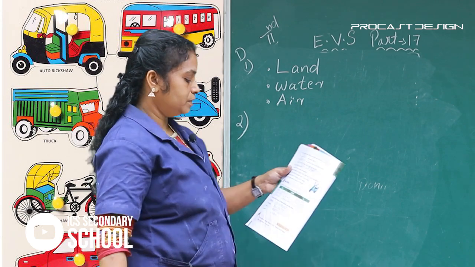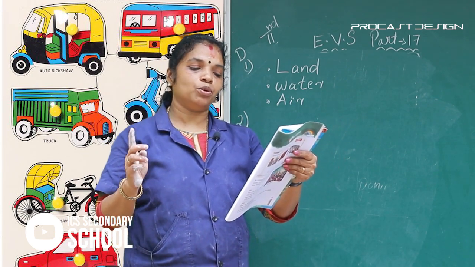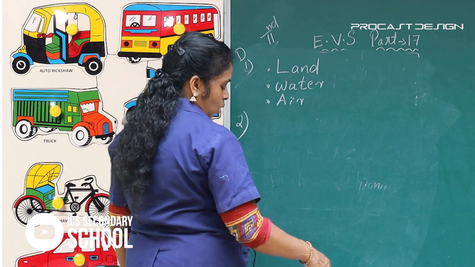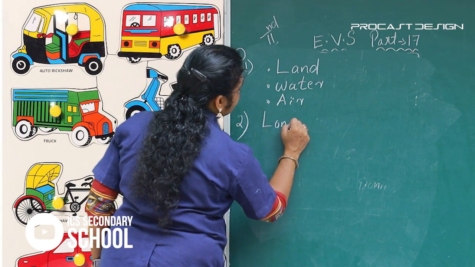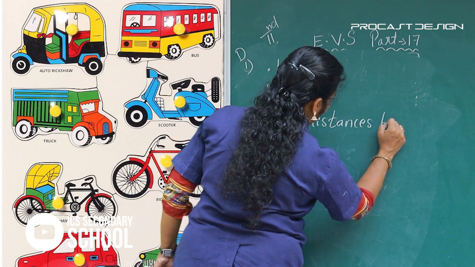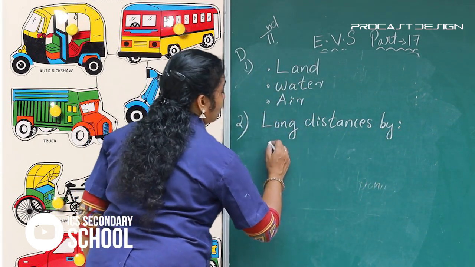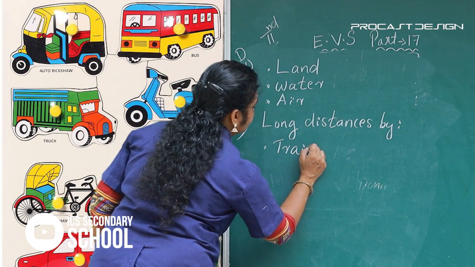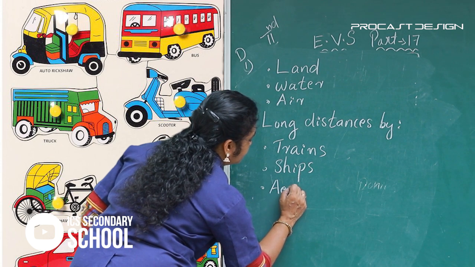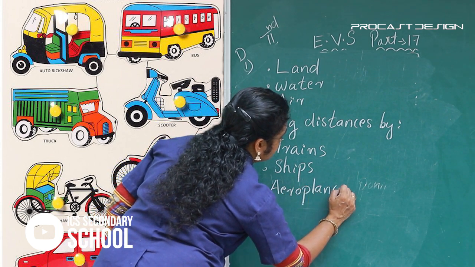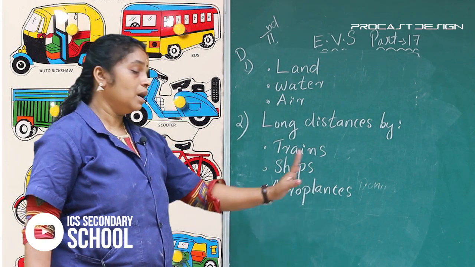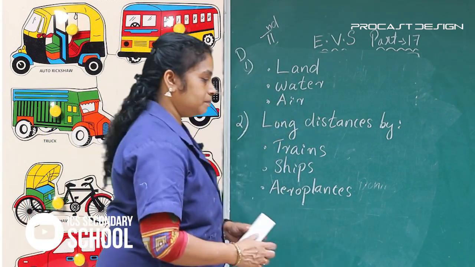Okay, second question. Name some means of transport that people use to travel long distances. People travel long distances by trains, ships, aeroplanes. Okay, right. Then third.